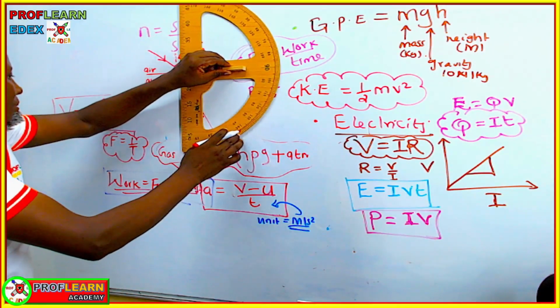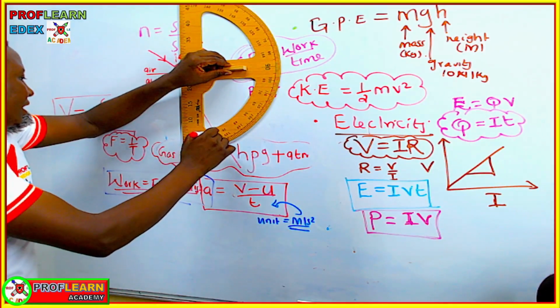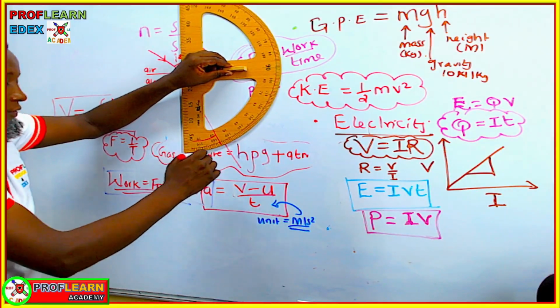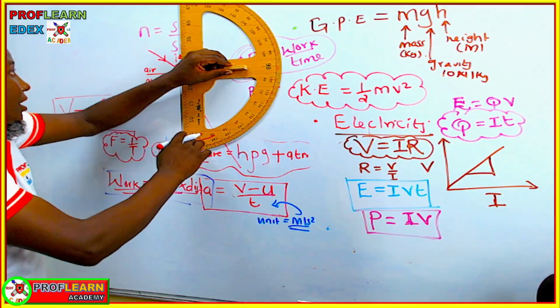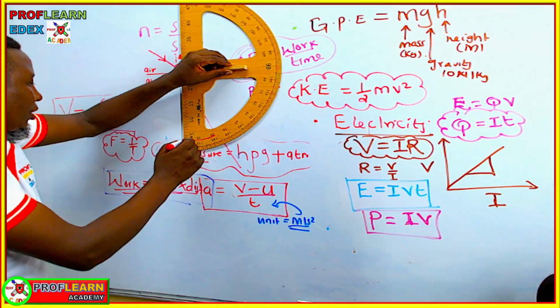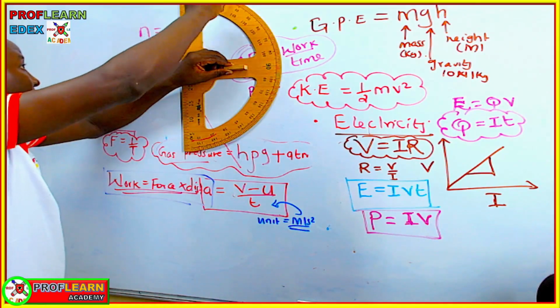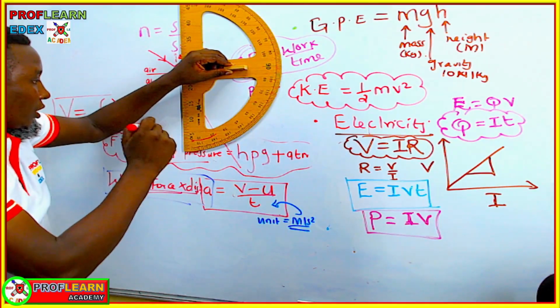You position your protractor properly, and you can see now you are going to use the inner scale. This angle is going to be around 20 degrees. If I check, this angle is actually 20 degrees. Don't use the outer scale, use the inner scale, because you start from 0, while the other one starts 0 from there. So ensure you are using the correct scale when you are using your protractor.